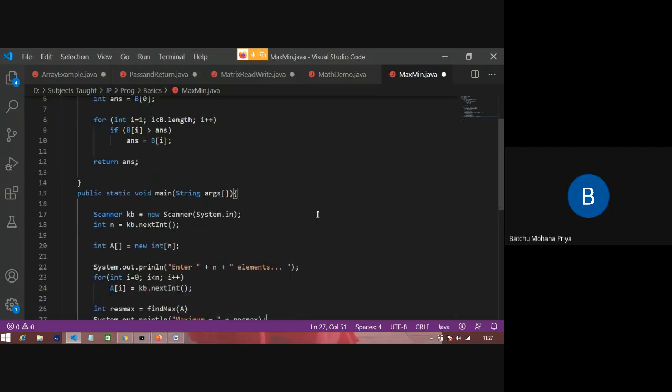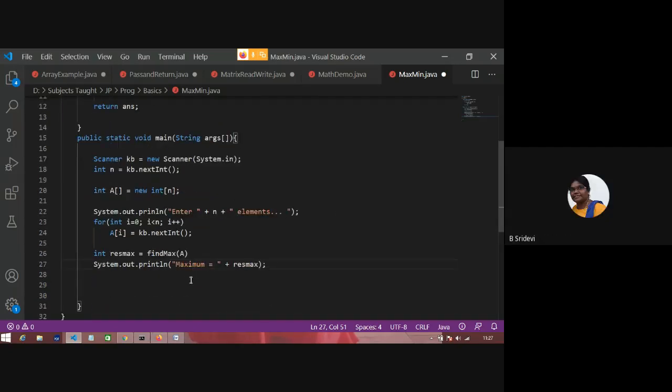Ma'am, print alone is a mistake, ma'am. Where? System. Yeah, after the initialization. Nice. Good.